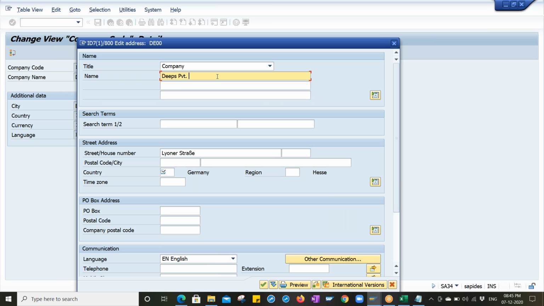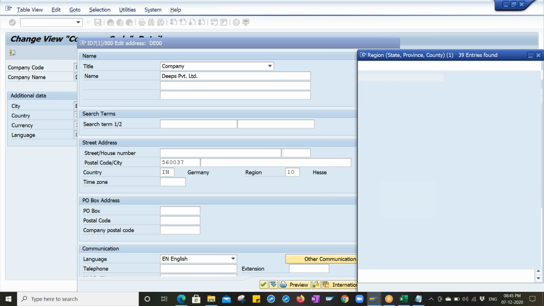For Deeps Private Limited, a proper, long, lengthy address can be maintained over here. For practice purposes it is not required, but in real time we have to maintain it. 10 is the region code, whatever country you are going to enter. Then go to the drop down.